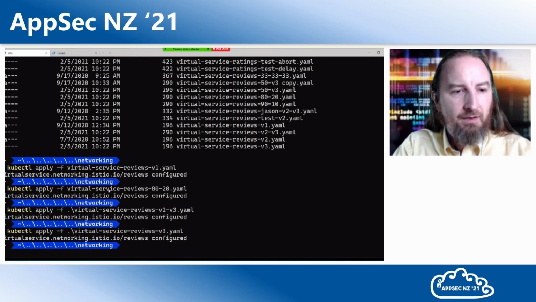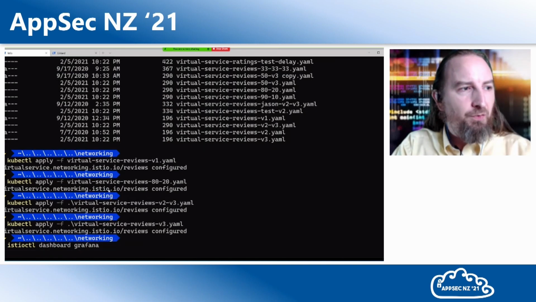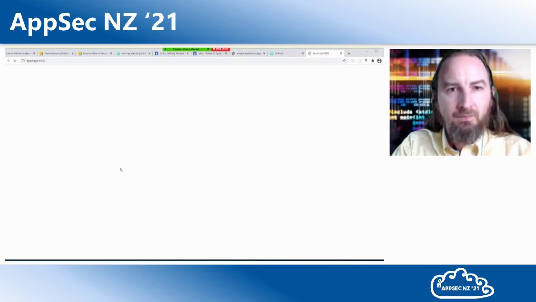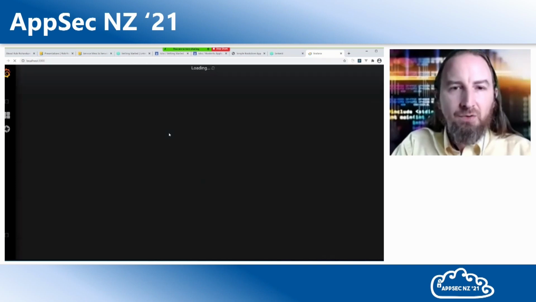Let's take a look at istioctl. We have a Prometheus dashboard, but for the sake of time, I will jump over that one. Here's a Grafana dashboard of our Istio cluster.